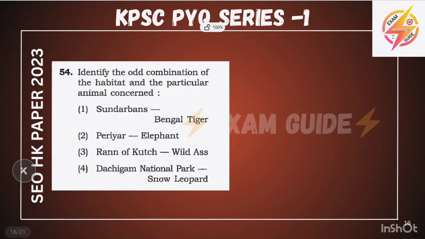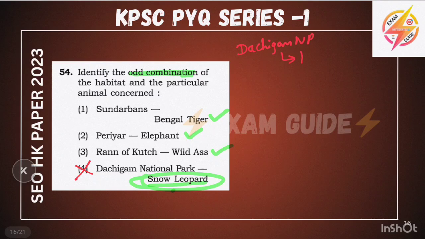This next question is to identify the odd combination of habitat. Okay, Sundarbans, Bengal tiger, it is 100% right. Periyar National Park, it is in Kerala, for elephants. Rann of Kutch is also for the wild ass. Dachigam National Park is not for the snow leopard. This is wrong, because Dachigam National Park is for the Hangul or Kashmir stag. The snow leopard national park is Hemis National Park, which is the largest national park.